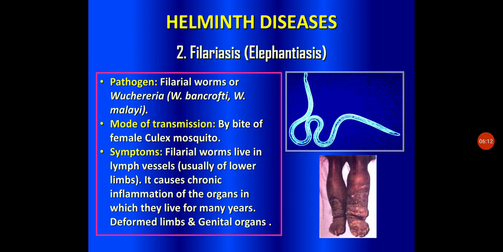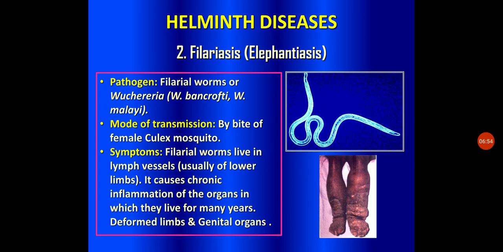You can see how bad a situation the person faces, the medical consequences because of the infection of this elephantiasis. The main mode of transmission: here the female Culex mosquito is a vector. A female Culex mosquito transfers these parasites from the site of contamination to the healthy person. During the bite of this female Culex mosquito, these parasites easily enter the bloodstream of the healthy person, then it leads to elephantiasis symptoms.